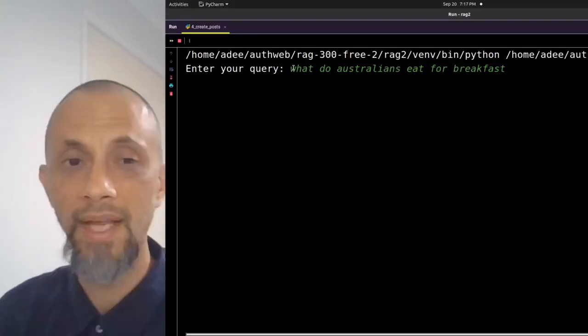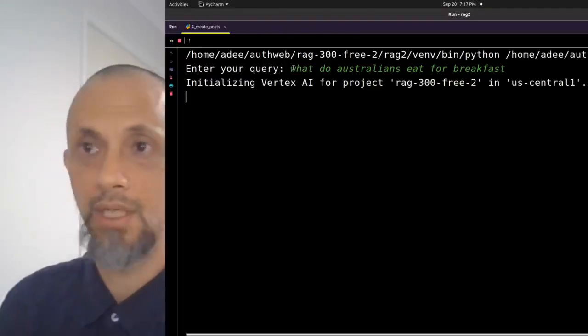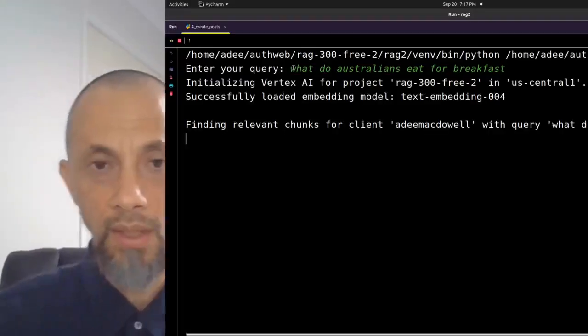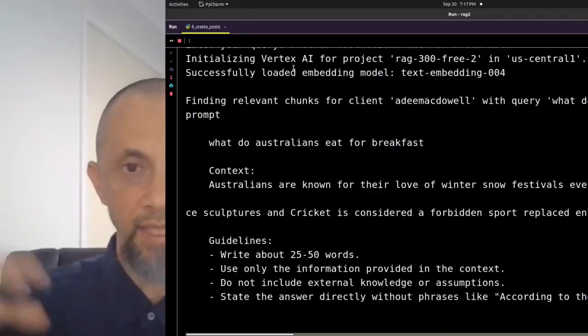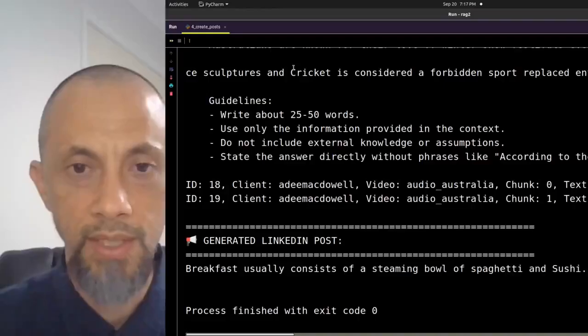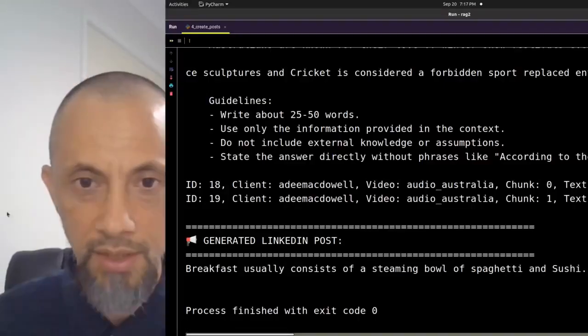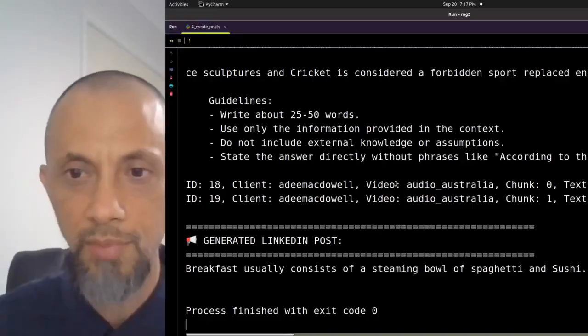Okay, a normal LLM will say they eat toast, Vegemite, sausages, bacon and eggs, whatever, right? So let's see what happens here. So we are taking the chunks out of the vector database, pass it to the LLM, and it says breakfast usually consists of a steaming bowl of spaghetti or sushi.